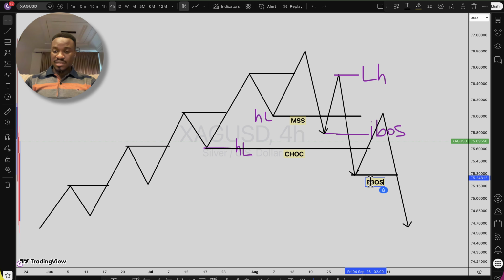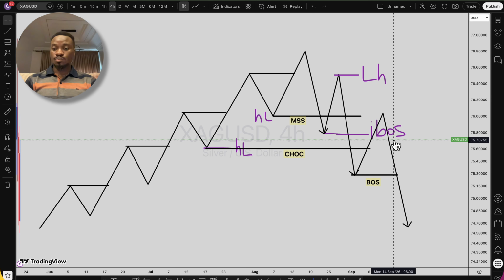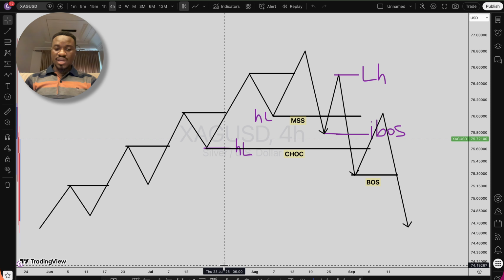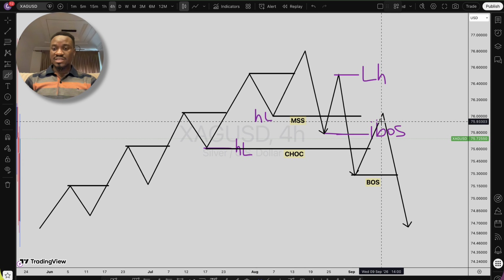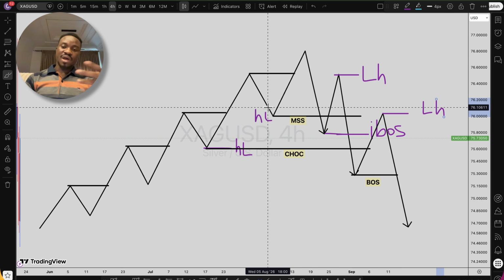Personally, I use the capital letters BOS to identify my external break of structure, and the small letters iBOS as my internal break of structure. So what we have at this top right here is another lower high swing. So this is how market structure shifts based on the basic change of movement from a bullish to a bearish market structure, right?